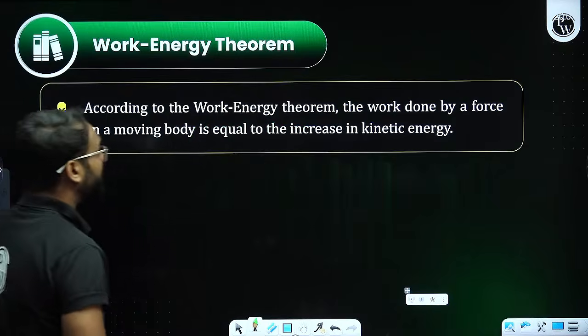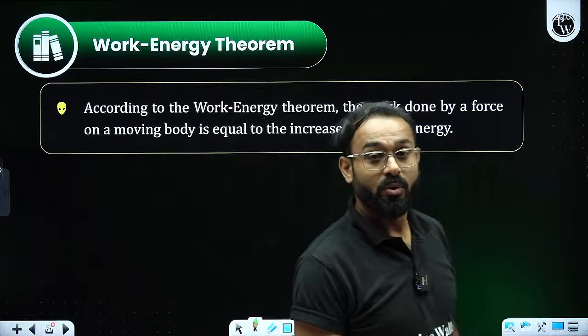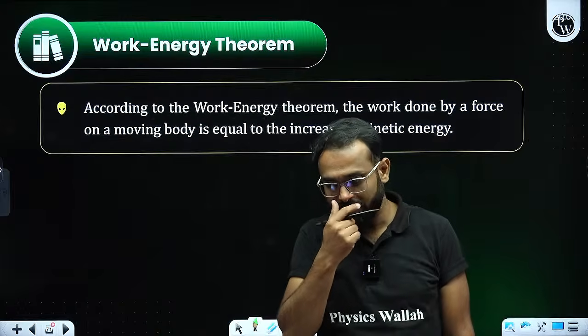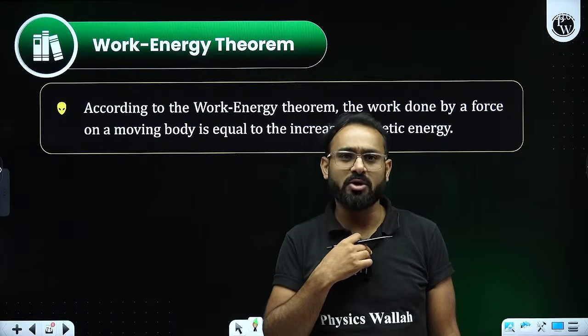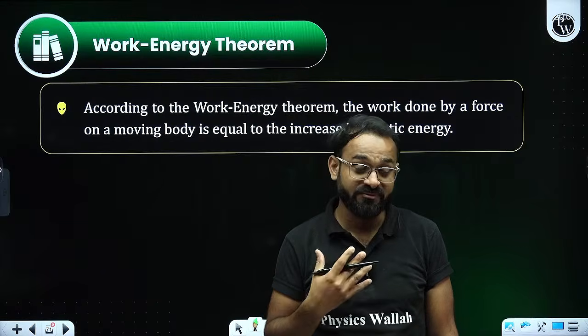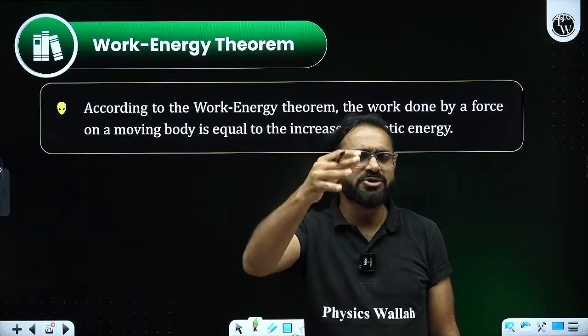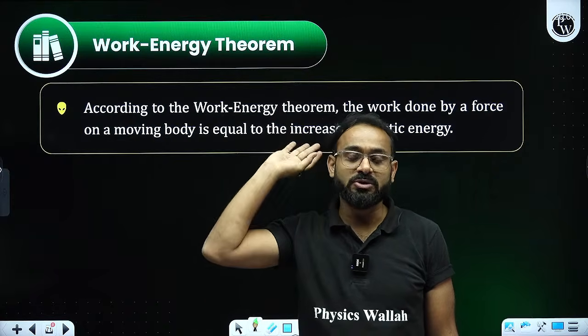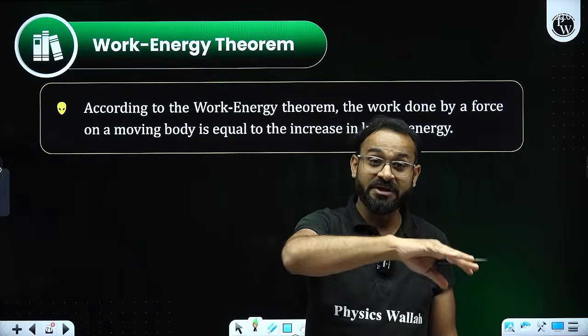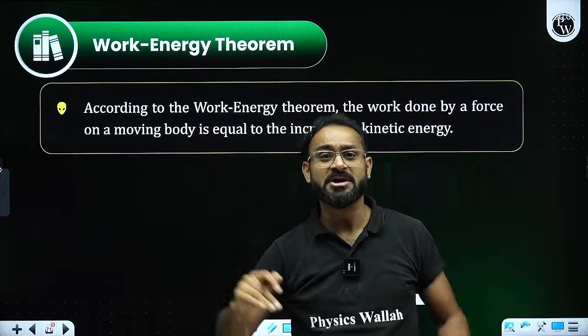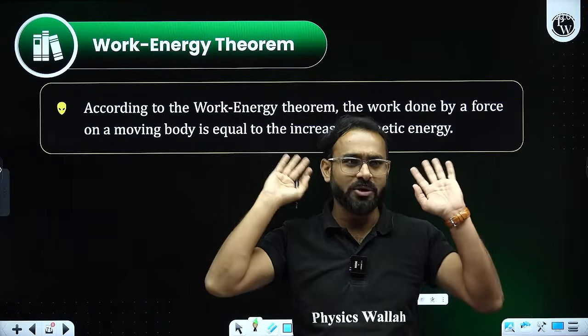Now the important part is the work energy theorem. What is the work energy theorem? See, this theorem helps us solve any question related to where work is done or some energy is being utilized. We can directly use the work energy theorem in that case.